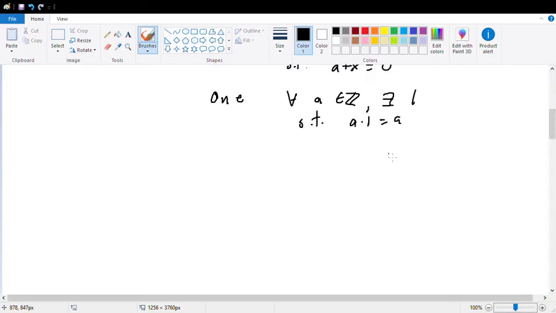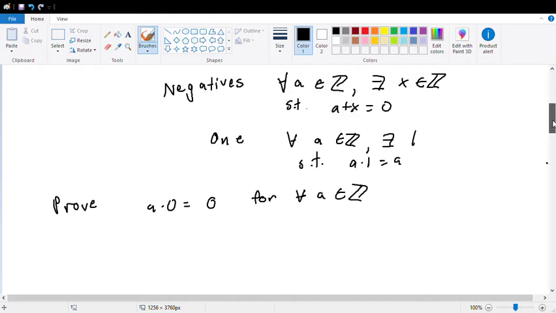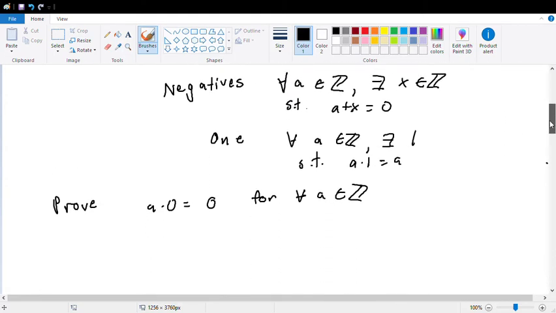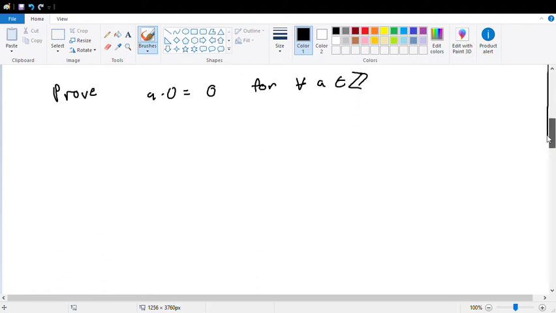I'll write, unless you want to. Prove a times 0 is 0 for all a an element of the integers. So I'm going to use my amazing ACT reading skills where I got a 23. And so I'm going to use some deduction. You gave me some very specific things to deal with. You said a is an element of Z.